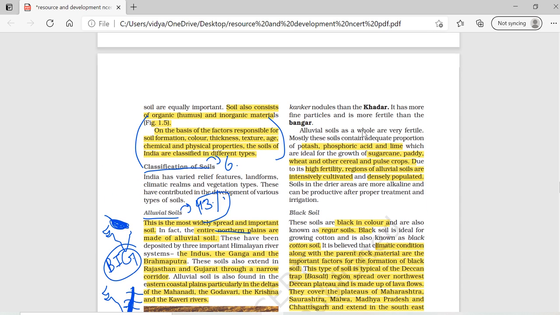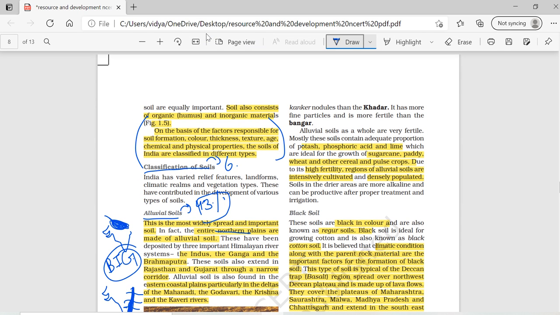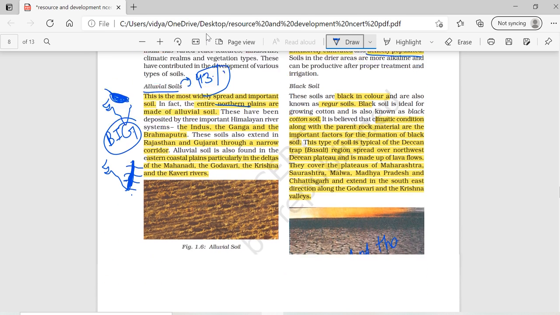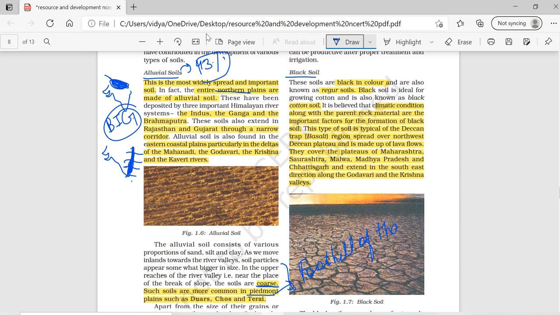Moving ahead, about nutrients, it is rich in potash, phosphoric, and lime. The crops it supports are sugarcane, paddy, wheat, and pulse crops. As the soil is more fertile, it is a densely populated region also, the northern plain. Moving ahead, the second type of soil is black soil, known as regur soil.